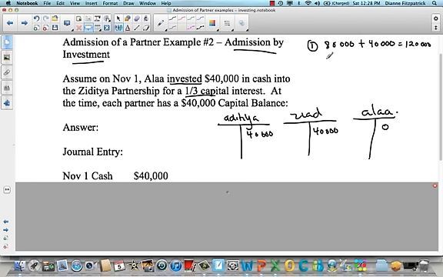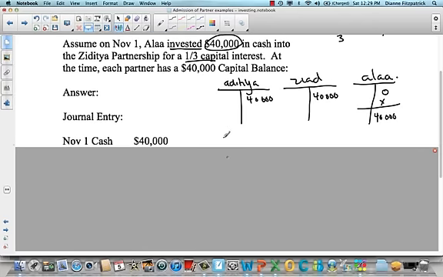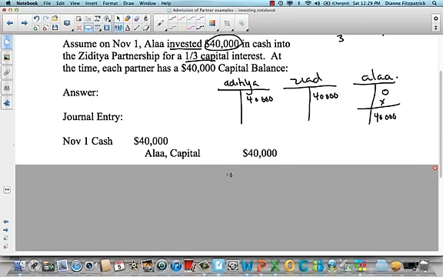And she's going to get 1/3 of 120. So $120,000 divided by 3 is $40,000. So her 1/3 should be $40,000, and we want her balance to be $40,000. It just so happens that she's investing $40,000. So in this particular case, there's no bonus. She's getting what she invested. So all we're going to do here is credit her capital account, because Aditya and Ziad's capital will not change.